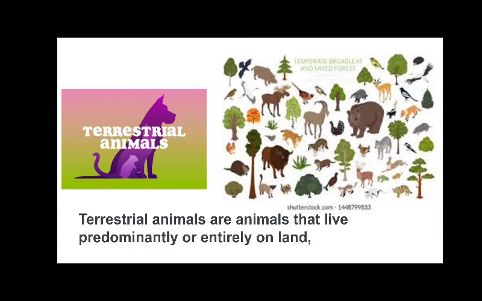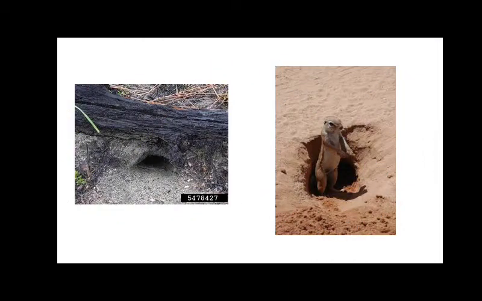What are terrestrial animals? Terrestrial animals are the animals that live predominantly or entirely on land. So man is also a terrestrial animal. Some terrestrial animals dig burrows in the ground for shelter. In the picture you can see small holes in the ground. Now who stays in these?